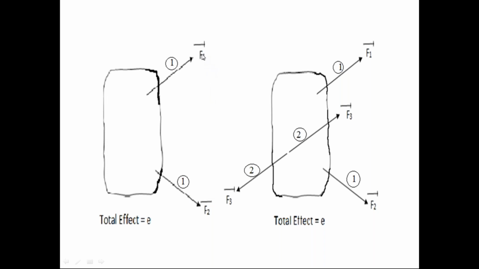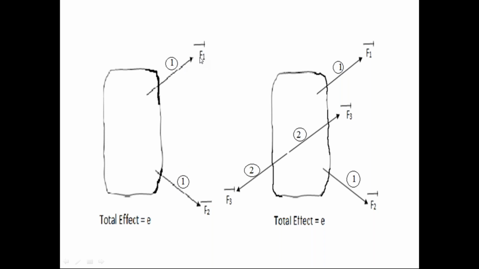So please follow this diagram, first diagram, please. Here this rigid body is subjected to two forces, F1 bar, F2 bar. These two forces, F1 bar, F2 bar, are considered as the first force system. Look at that first force system. Check the first force system.